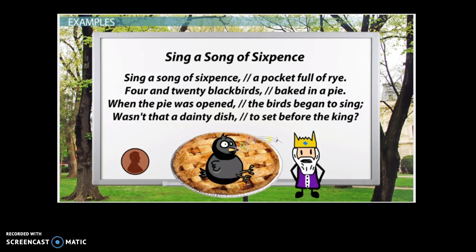So here's an example from Sing a Song of Sixpence. Sing a song of sixpence, a pocket full of rye, four and twenty blackbirds baked in a pie. When the pie was opened, the birds began to sing. Wasn't that a dainty dish to set before the king? So here we can see that the caesura has come right by the punctuation, and that's going to pretty normally be the case.